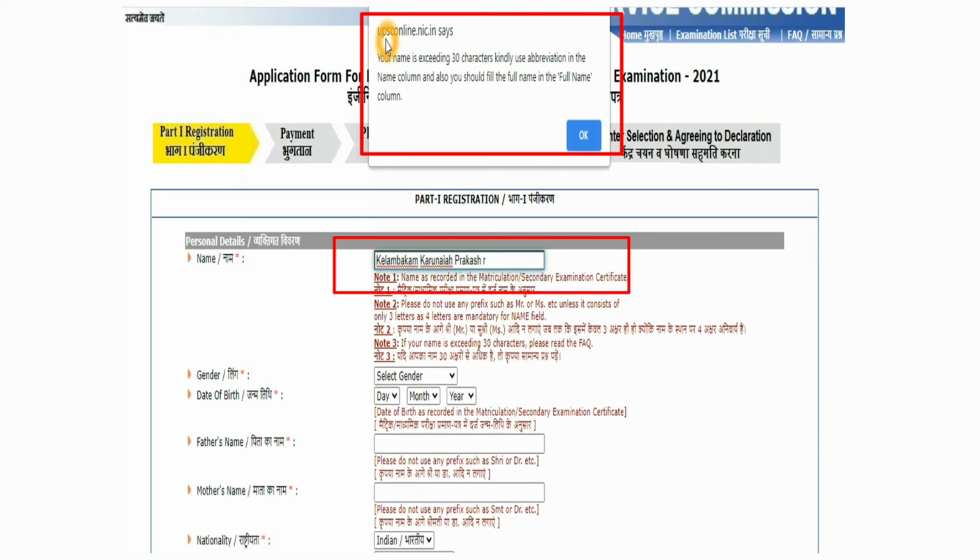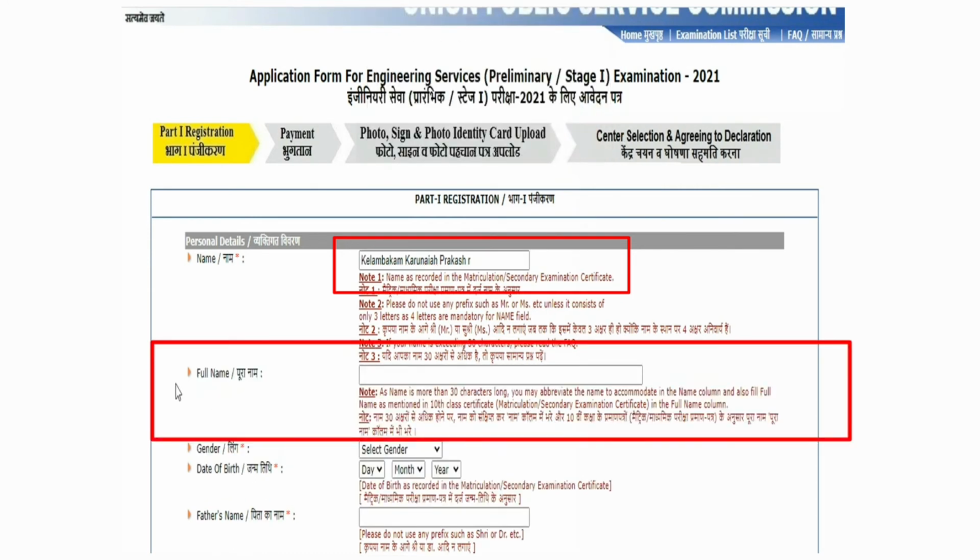You can see a pop-up comes here. UPSC says that your name is exceeding 30 characters, kindly use abbreviation in the name column and also fill the full name in the full name column. If you press OK, the new column will appear. You can see a new column has come here, and in this column you have to write your full name, whatever the full name is. So I'm writing the full name.